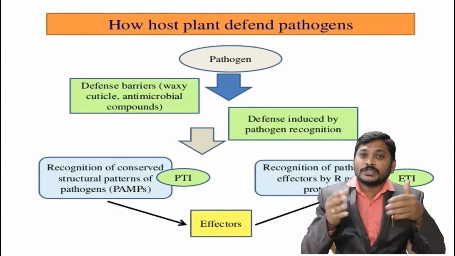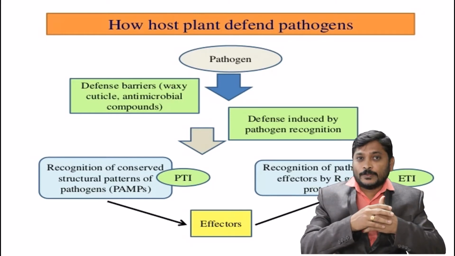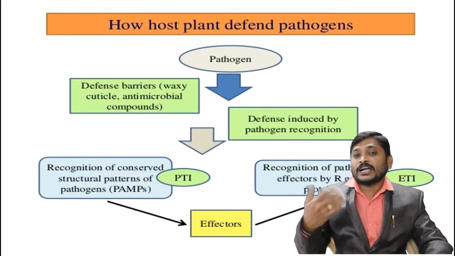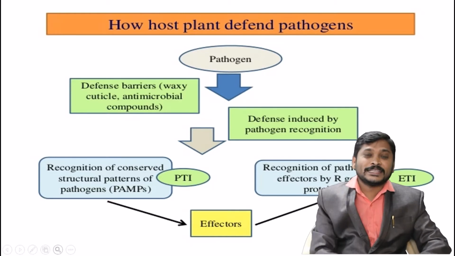These molecules automatically reject the pathogen. If a pathogen is able to resist these barriers, then it induces pathogen recognition, defense induced by pathogen recognition.